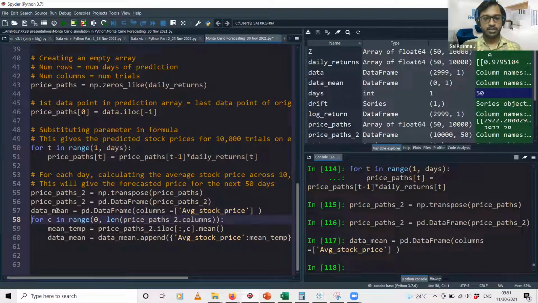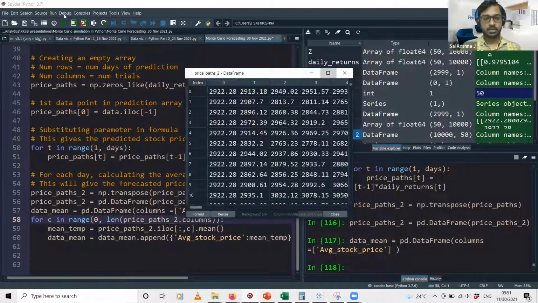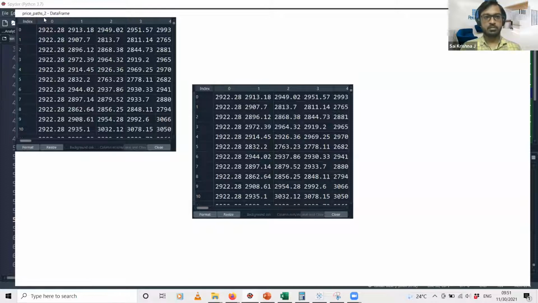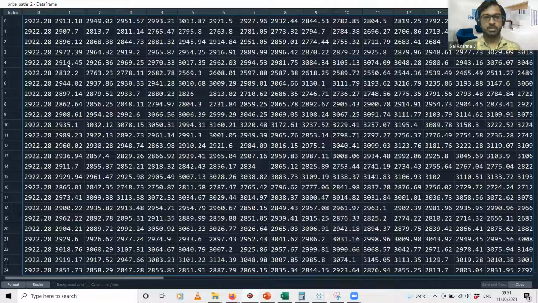And then for each of the columns that we have, if you see in this price_paths_2, let me just open this. price_paths_2 is nothing but the transpose of the price_paths data. It has 50 columns and 10,000 rows. So each column corresponds to one particular day, and for each day we have 10,000 trials. What we need to do is calculate the average for each column: average for day 1, average for day 2, average for day 3, and so on. That will give the estimated stock price for each day of the next 50 days.